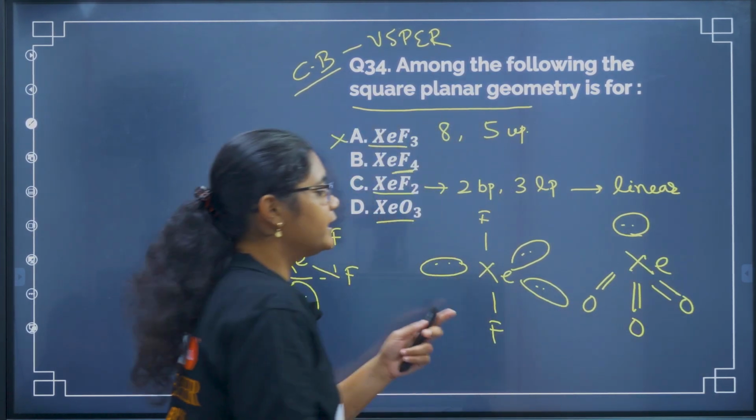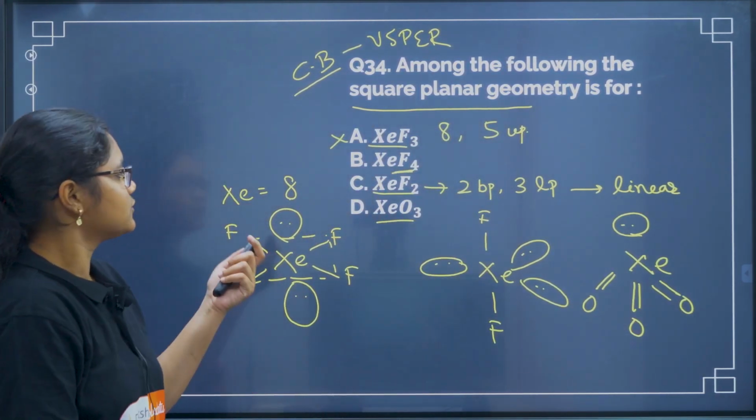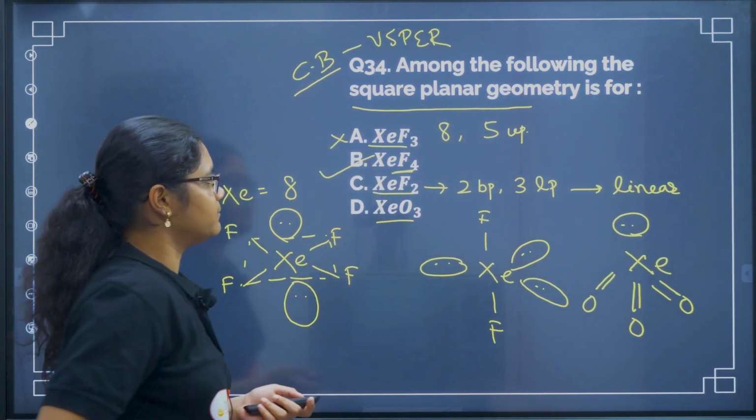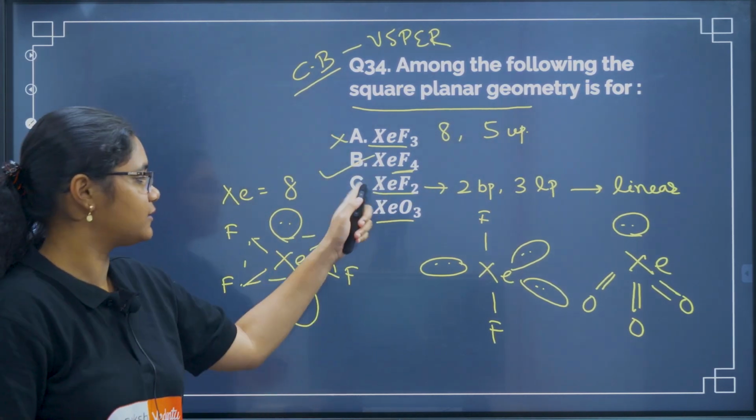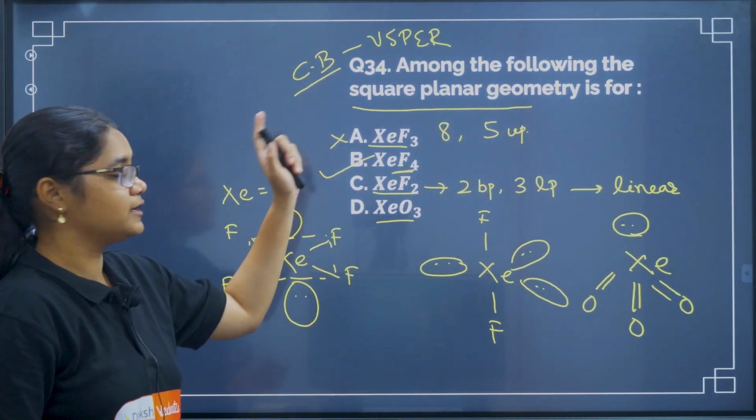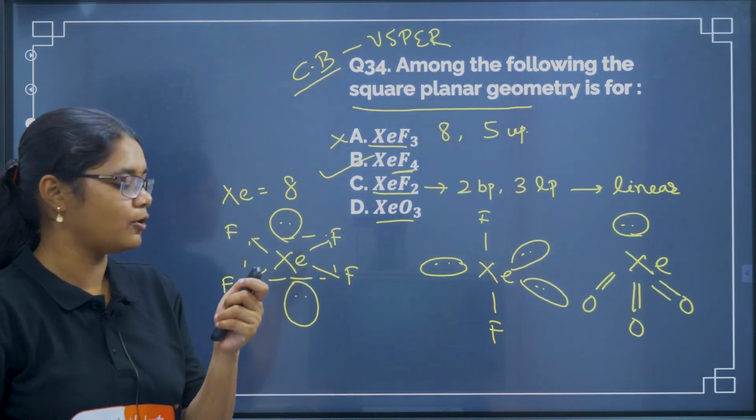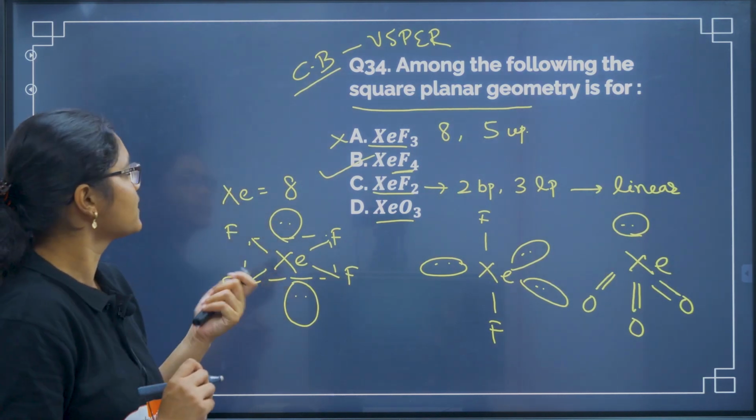Okay, so we will get this structure, pyramidal. So the correct answer here is option B, and we have revised all the other options also. So VSEPR theory from chemical bonding is very, very important. That table you have to remember.